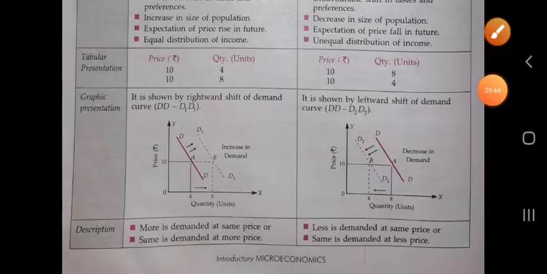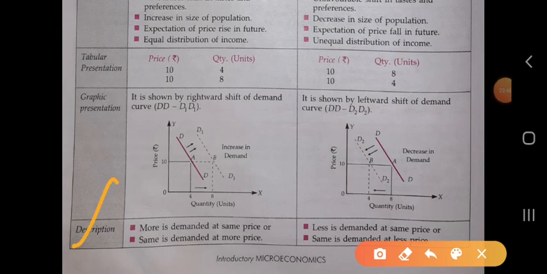So it shows the decrease in demand. The description of these are: more is demanded at the same price, and the same is demanded at a higher price. When the price is the same, the quantity demanded is more.